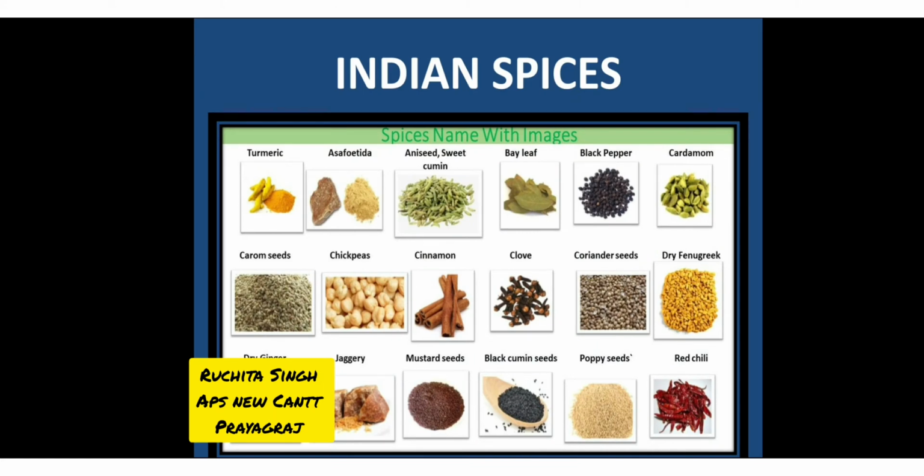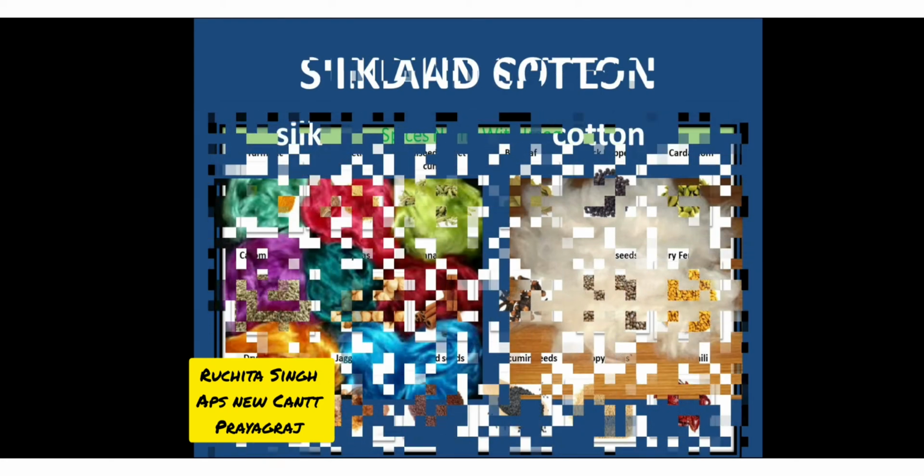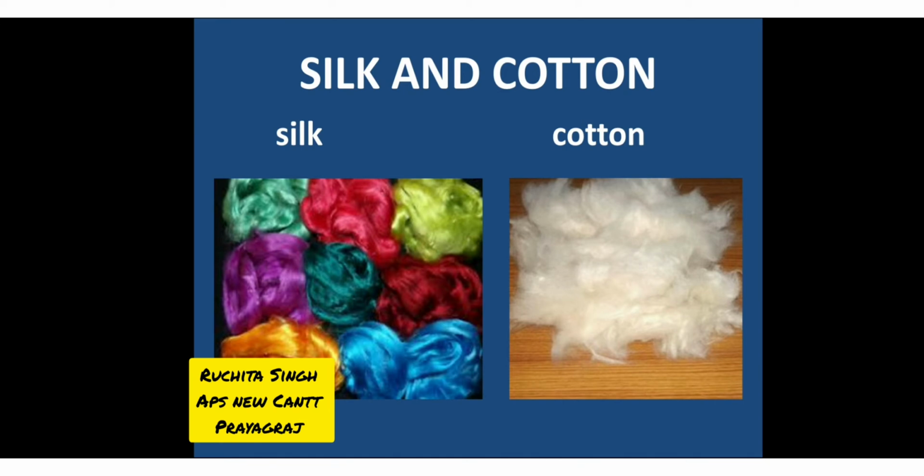Children, let's see the spices for which India was famous. Till now, our country is very famous for all the spices, be it turmeric, chickpeas, cardamom, coriander, and all other spices. Then, our country was not only rich in spices but also in silk and cotton fabrics.